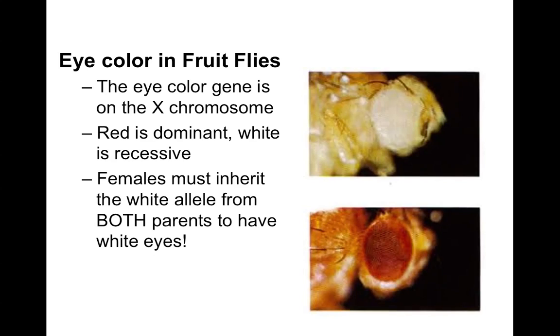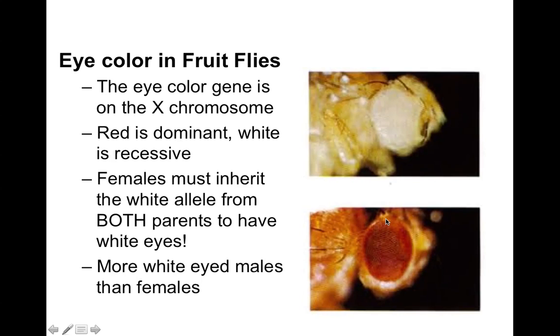Females have to inherit both of the recessive white alleles in order to have white eyes. Okay? Whereas a male, on the other hand, could have white eyes just by getting one copy of the gene, because remember, it's on the X chromosome and they only have one X chromosome. Okay, let's look at another example.